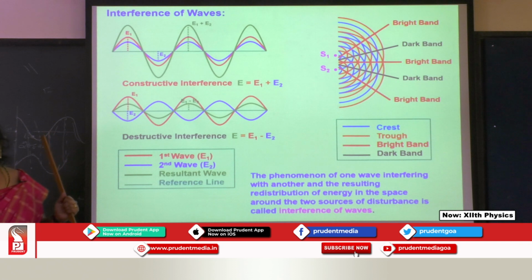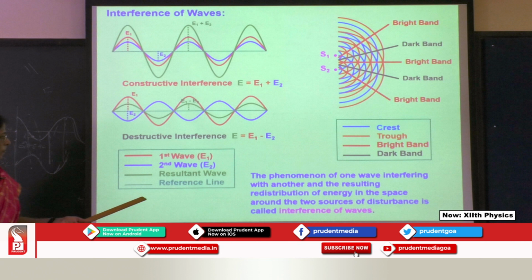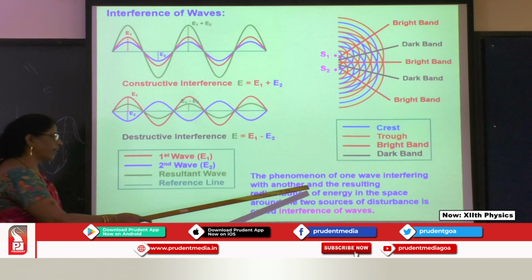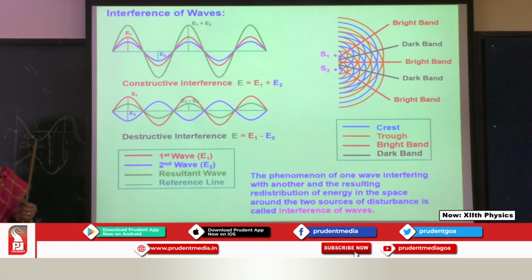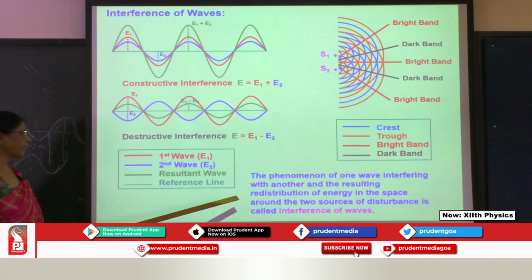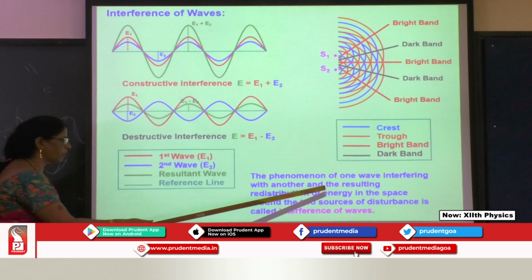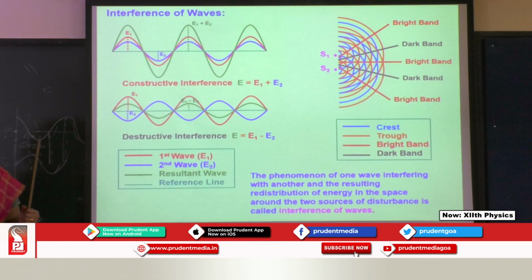So what is interference? It is the phenomenon of one wave interfering with another wave and the resulting redistribution of energy. I said light is energy, which moves from one position to another. From the source, the energy is taken to the location. So here it is a redistribution of energy in the space around the two sources of disturbances.